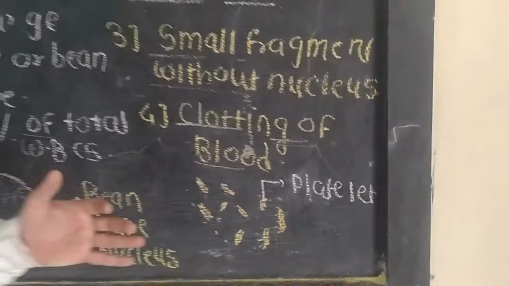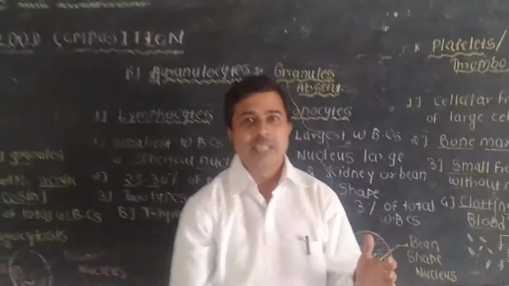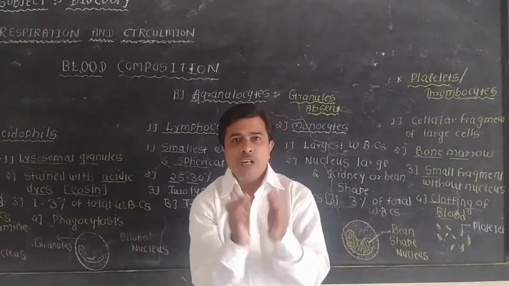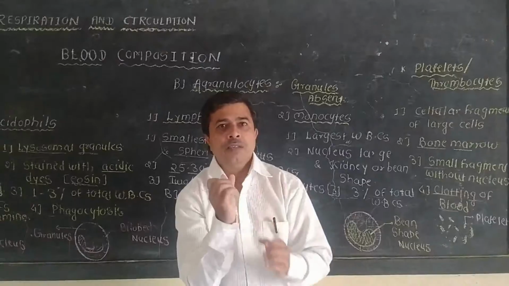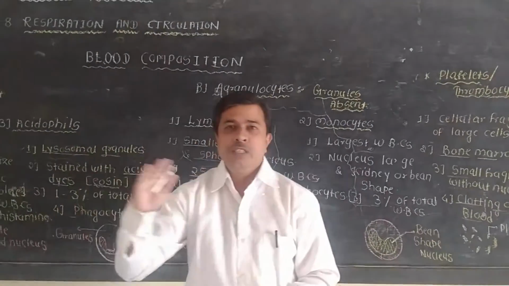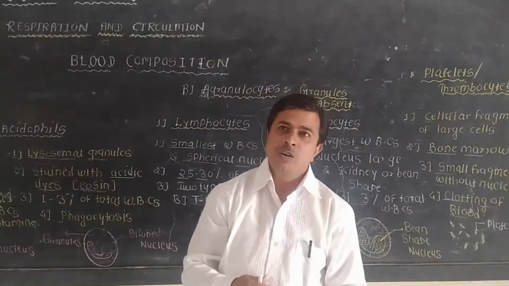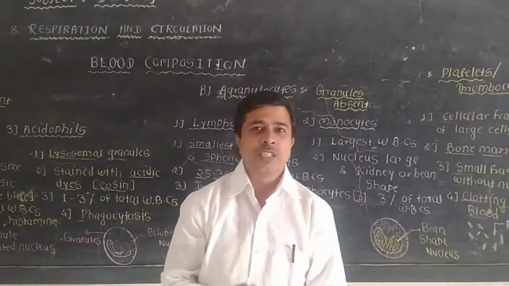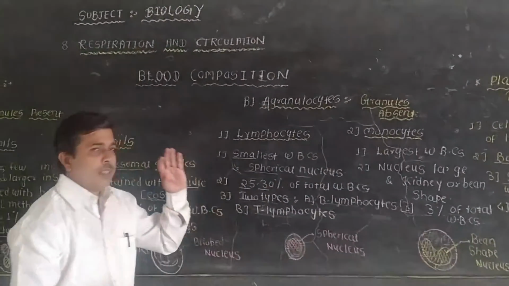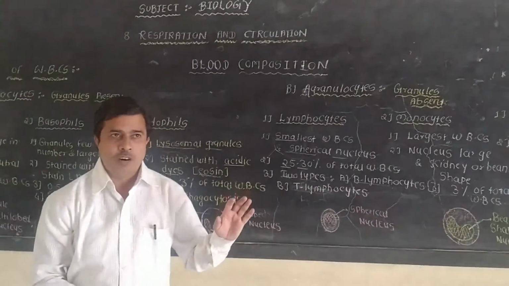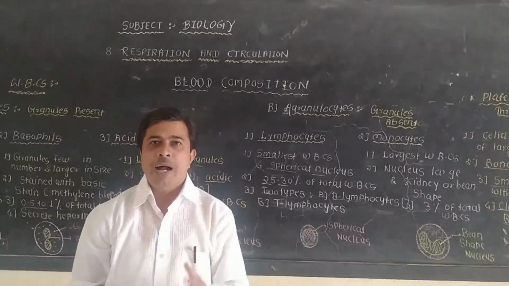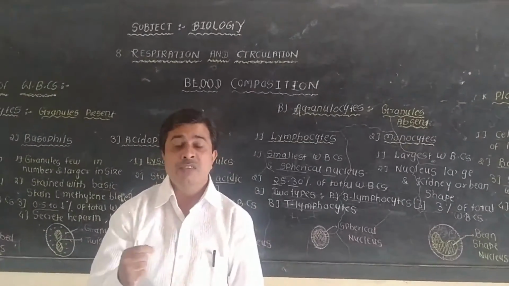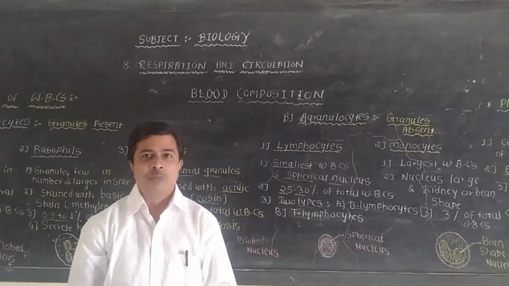But these are most important in the clotting or coagulation of the blood. We know that in coagulation, the liquid part of the blood clots and coagulates to form a plug at the wound. Means that in an accident, the blood cannot flow through the wound, and the flow of blood is stopped. This process is known as clotting of the blood. So this is about the composition of the blood, which is a very important part of the circulatory system. Blood is a specific type of tissue, a fluid connective tissue. Okay, this is about the composition of the blood.